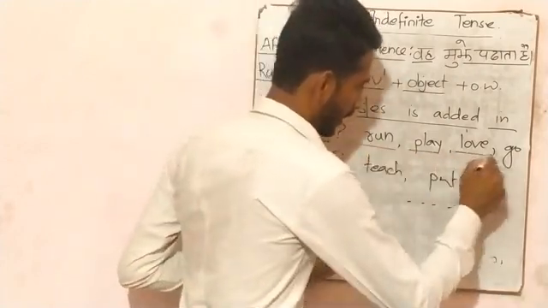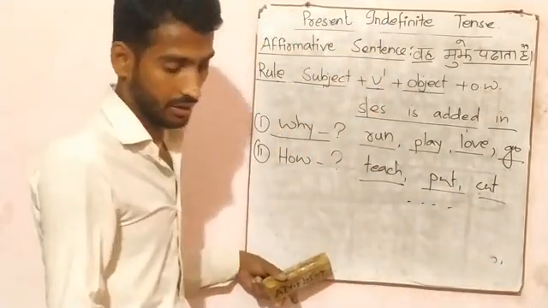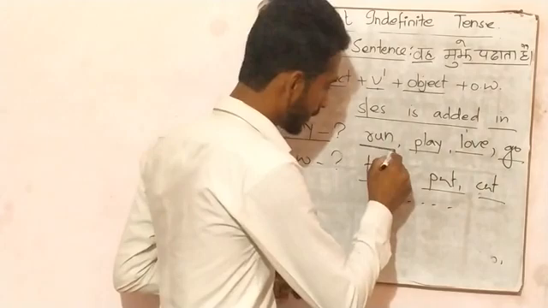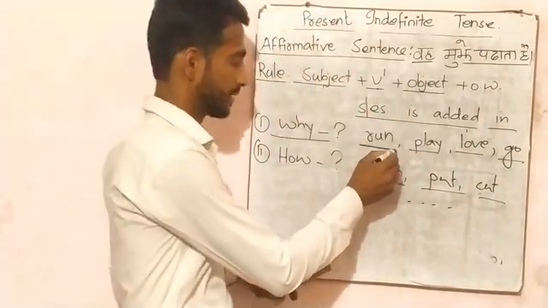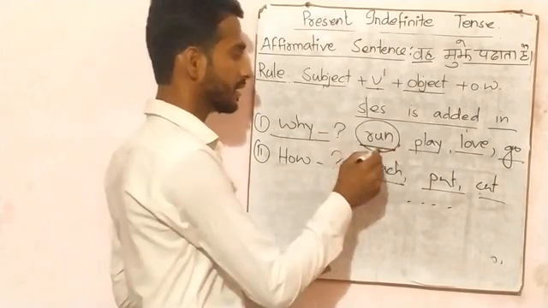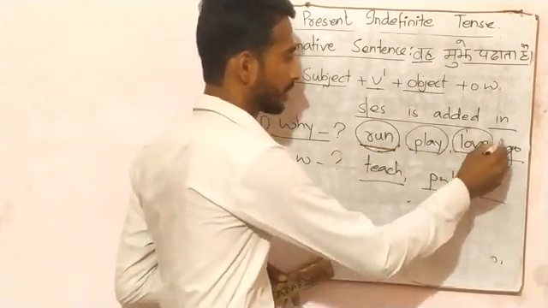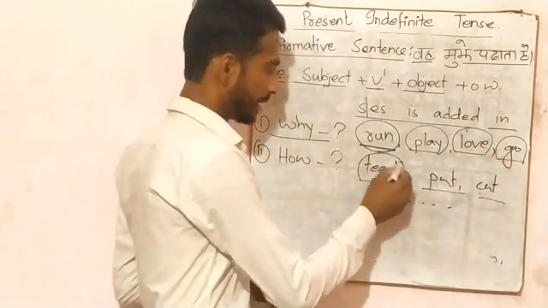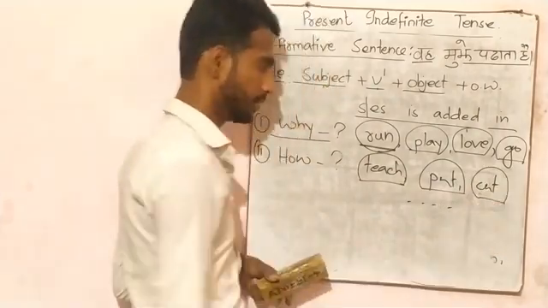These all are physical action verbs or mental action verbs. So these all verbs are in plural form when they are in their initial stage. Means run in its initial stage is plural. Play is also plural. Love is also plural. Go is also plural. Teach is also plural. Put is also plural. Cut is also plural.